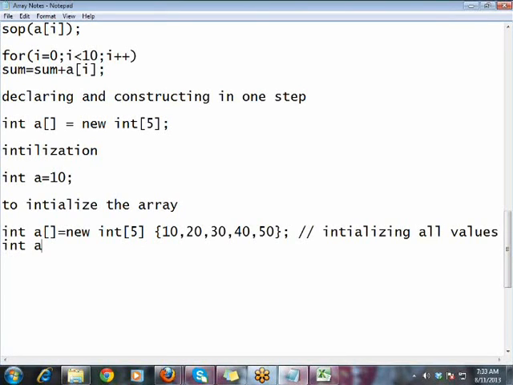And few values initialization: int a, new int of 5, 10, 20. Array size is 5. Out of that you have assigned only two values, a of 0 and a of 1. But a of 2, a of 3, a of 4 are not initialized and you can store values in them later whenever you need.